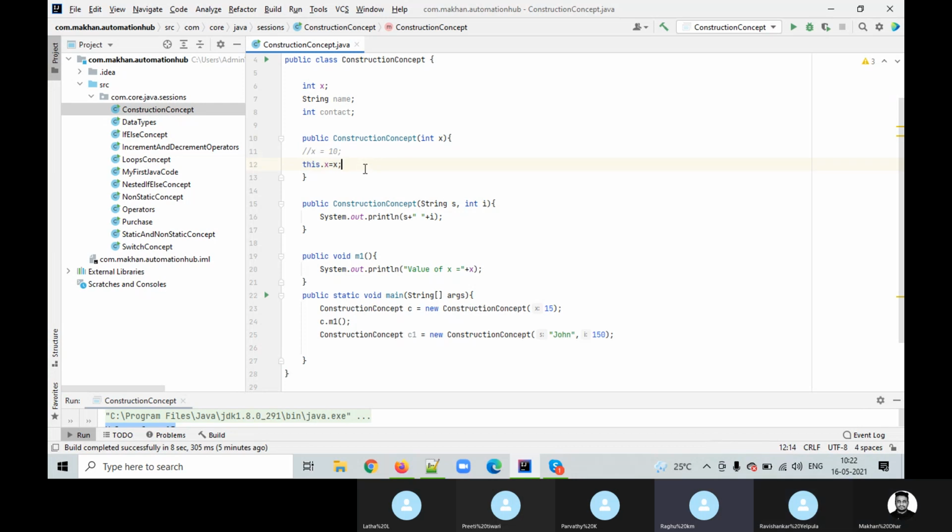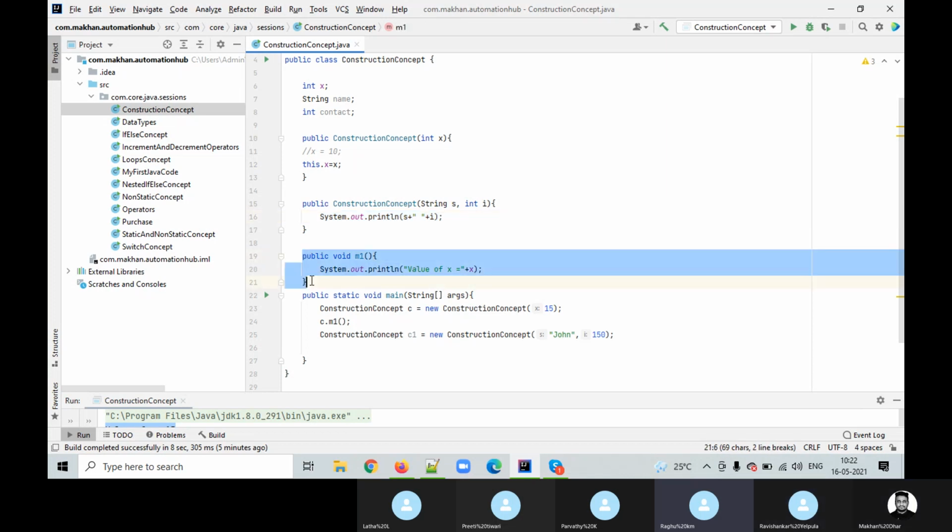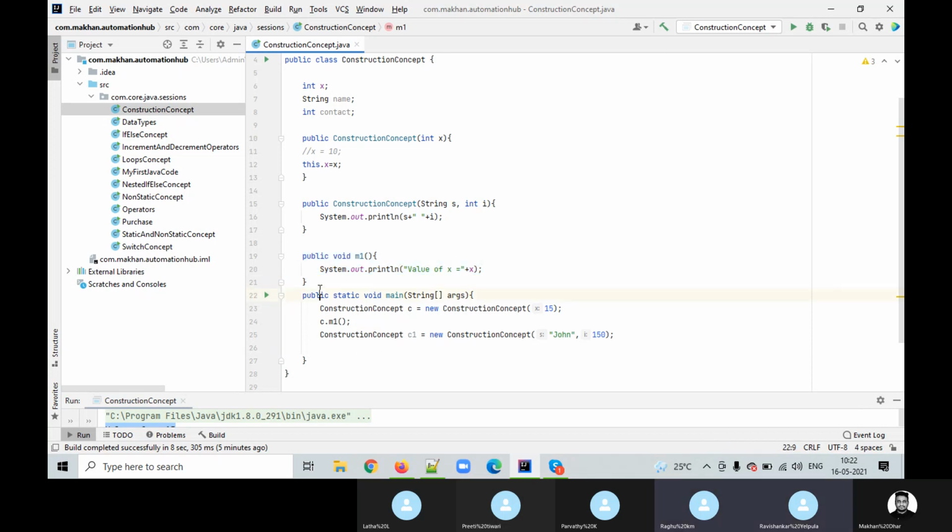Second thing, again string and integer in the second public constructor, and you added here. Then this public void M1 has nothing in it. So you just want to show that. Why, where you mentioned this x, you taken from there?